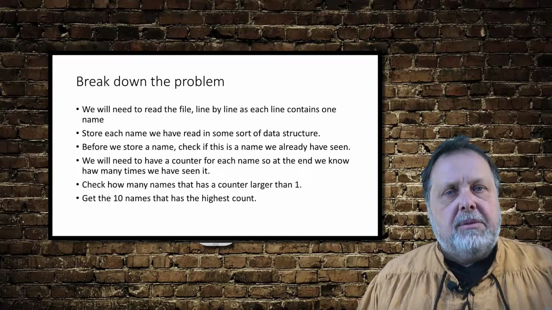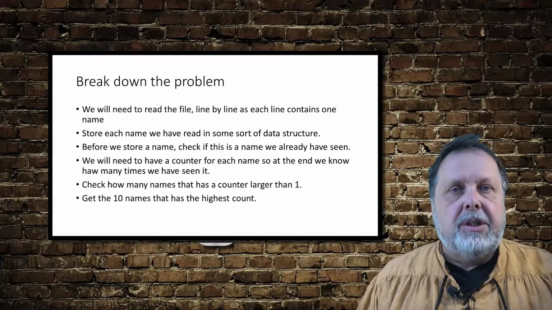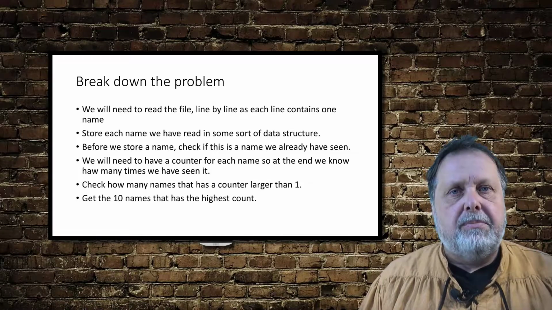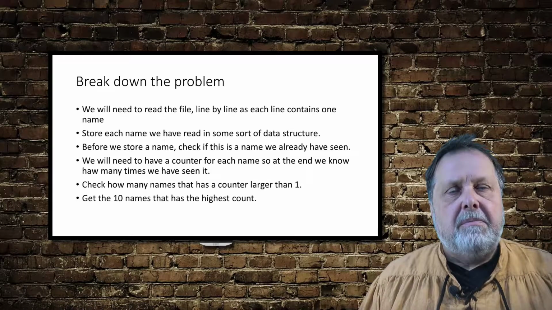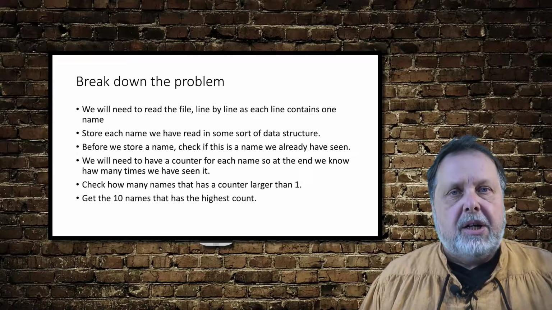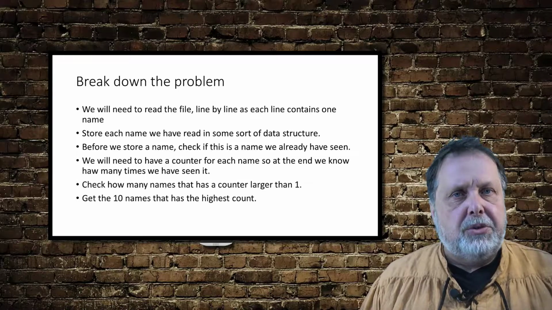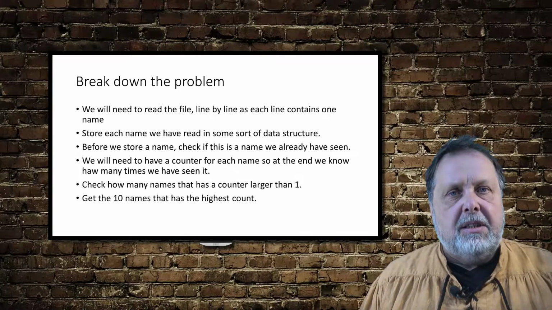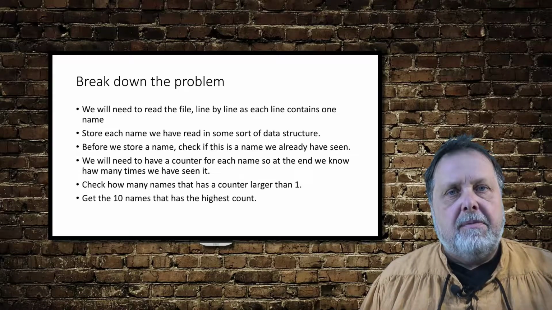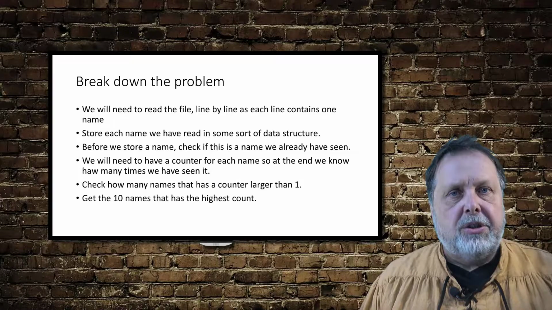And then we need some sort of counter. So we need a way to count how many times I've seen each name, so I know when we have duplicates. And for the duplicates, that is when the counter is larger than 1. Every time I see a name, if I've never seen it before, I set the counter to 1. If I've seen the name before, I increase the counter by 1. And at the end, all names that have a counter larger than 1 will be duplicates.